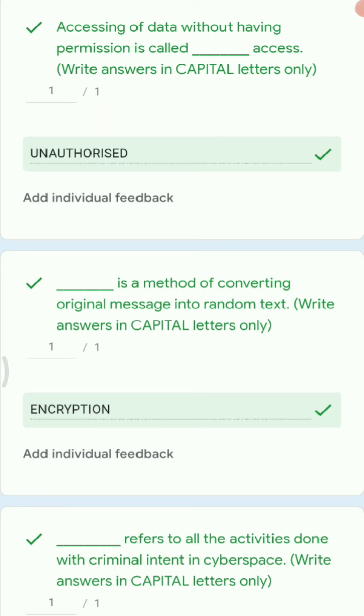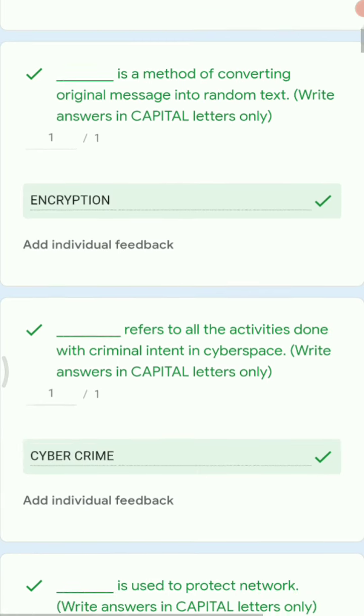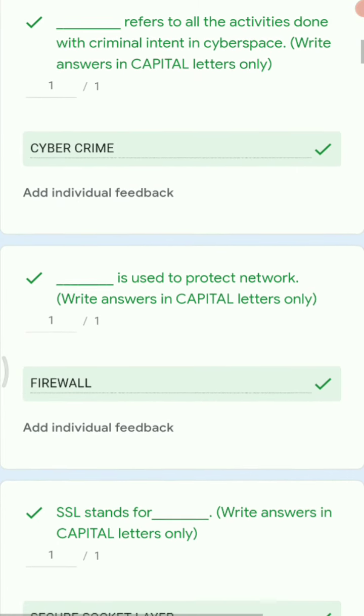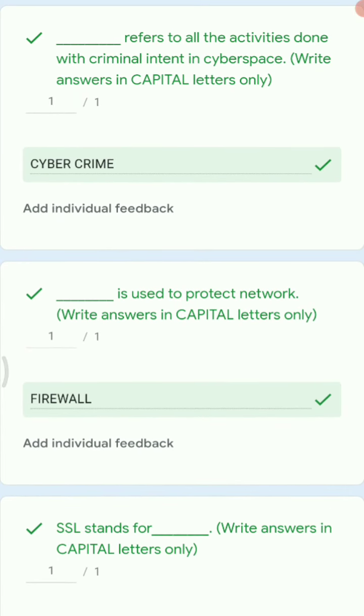So whenever you are converting an original message into a random text, then we call it as encryption. And whenever you are converting the random text or the coded text back to its original form, then we call it as decryption. Next is dash refers to all the activities done with criminal intent in cyberspace. So it is nothing but cybercrime.